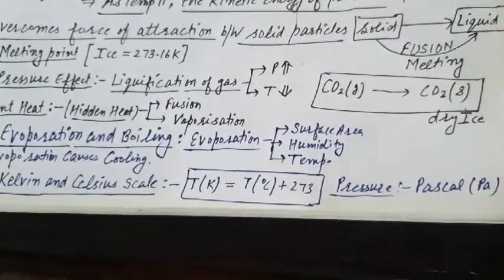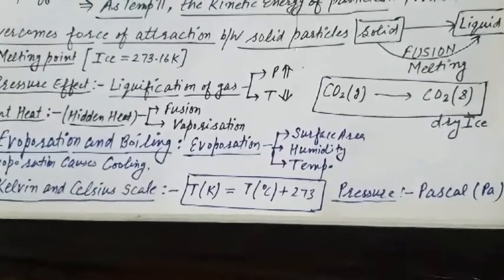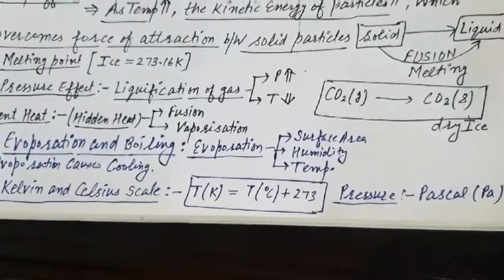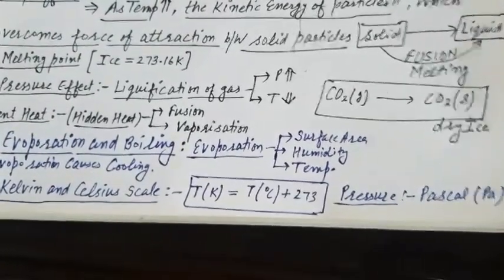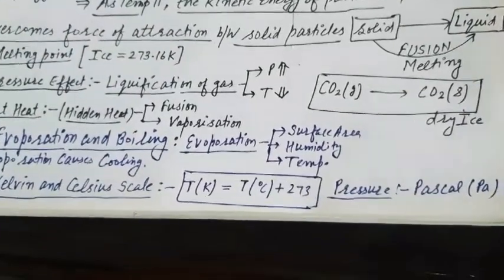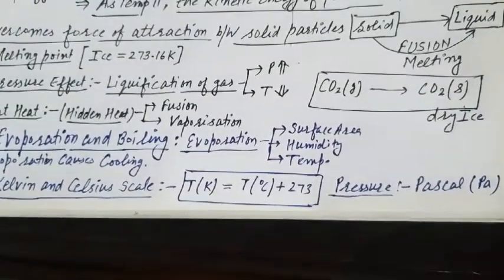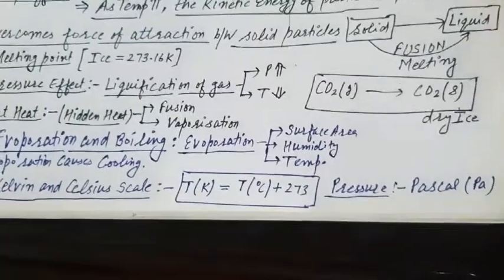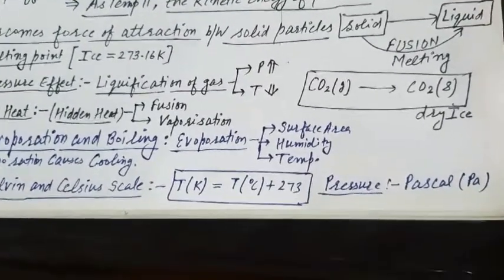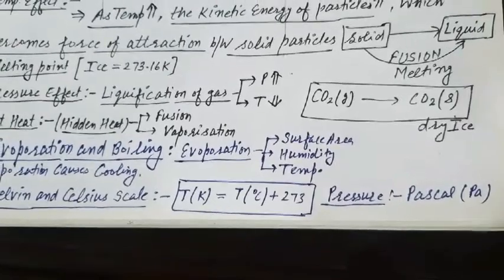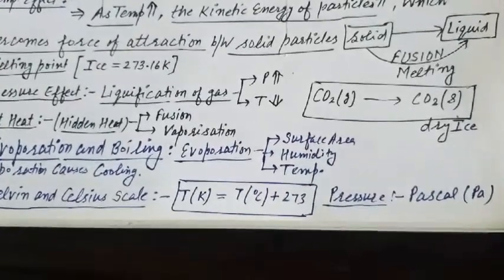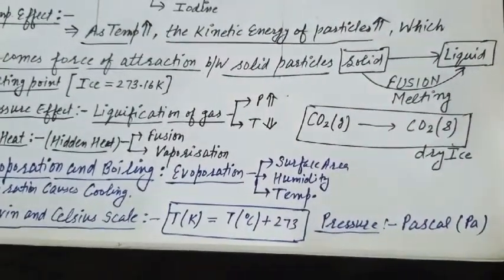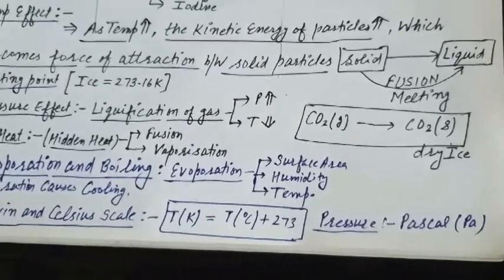Fourth point is evaporation and boiling. Evaporation and boiling both are important terms, and they are related as both get converted into vapors but at different temperatures. Particles of matter are always moving, never at rest. As we discussed in the starting topic, particles are always in continuous motion.